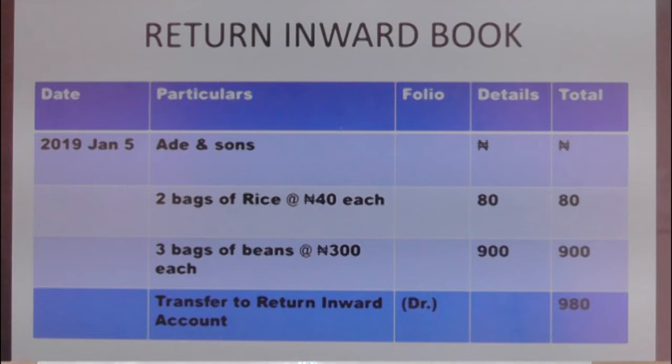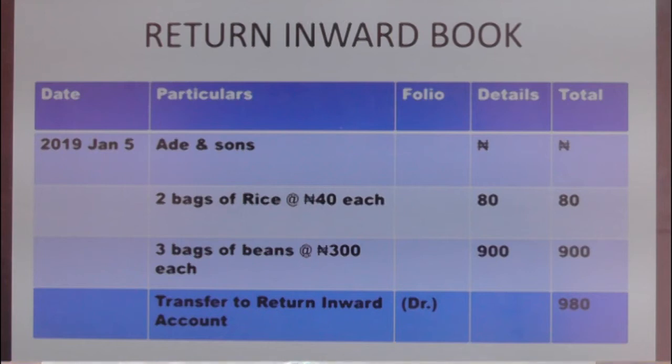I told you that at the end of every journal you will need to make an analysis. The analysis here is: transfer to return inward account, debit. That is, at the debit side of the general ledger, you are going to transfer this value of 980 naira.